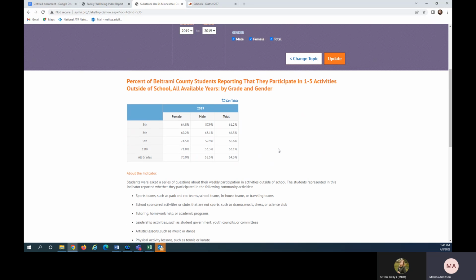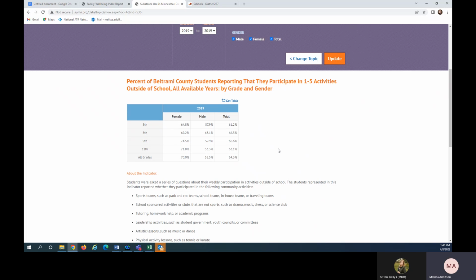The reason that we share data on SUMN for the percentage of students who are participating in 1 to 5 activities outside of the school day is that we find that students who are participating in 0 activities are at greater risk for suicidal ideation and attempt, but also students who report participating in 6, 7, or 8 activities in a typical week outside of the school day. We see that they're also at greater risk for suicidal ideation and attempt.